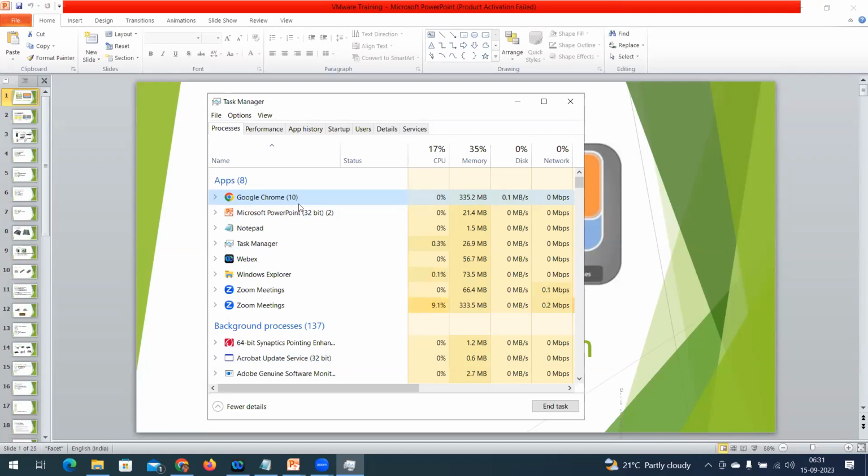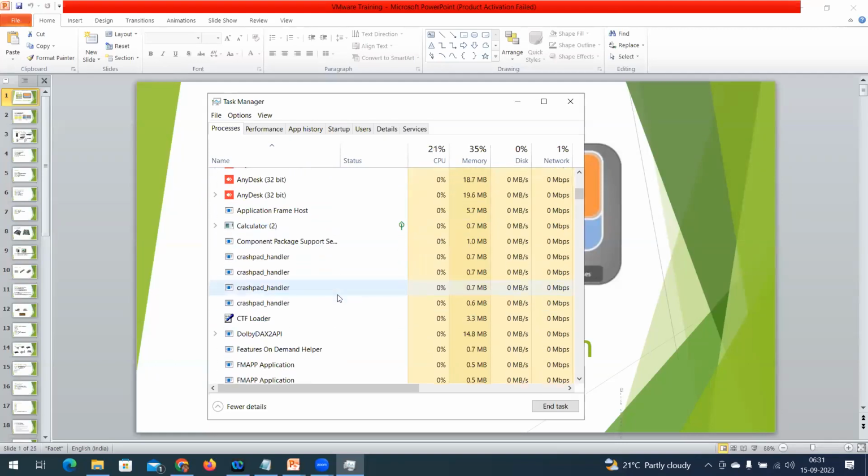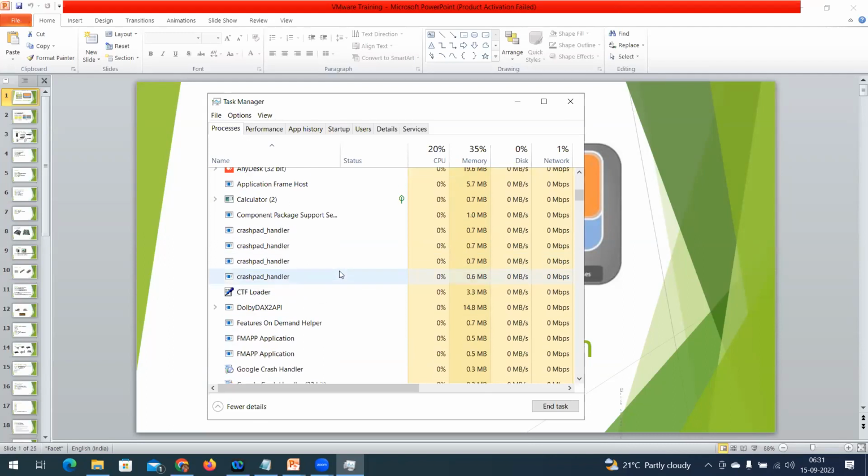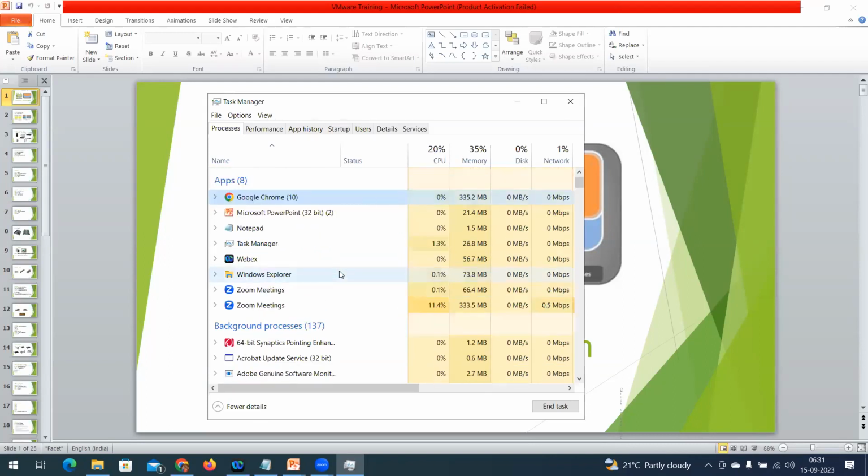I am using the same hardware and only one operating system, and with that one operating system I am executing these many applications. All these applications get resources from the same hardware and the same operating system, which interacts with the hardware layer and shares the resources.